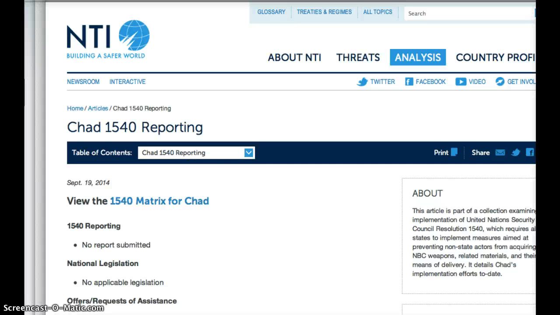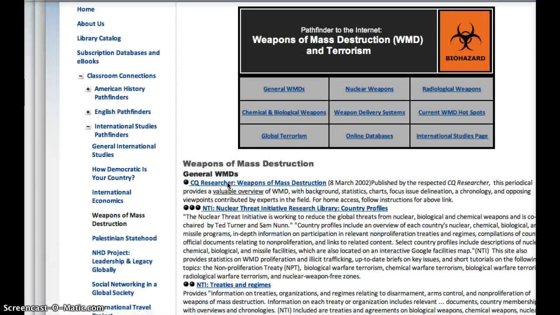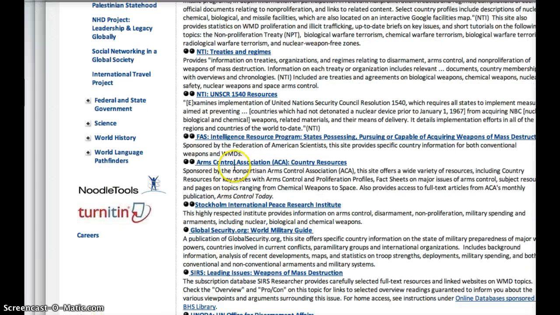So again, NTI is going to be a great source that's really going to help you answer all of those questions. Okay, so we don't have enough time to go over other sources, but 2 other sources that I think are really useful and worth checking out, I'm not going to talk about them too much, but they're fantastic, is this Arms Control Association. It gives a lot of brief bullet-pointed facts and threat initiatives, so you'll have a chance to look at that, so definitely explore that one.